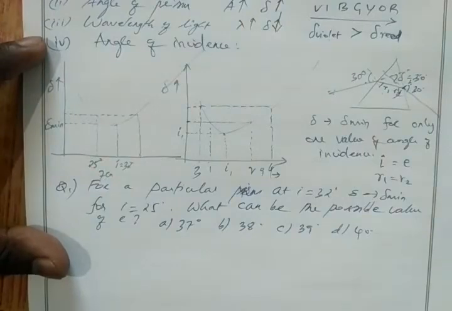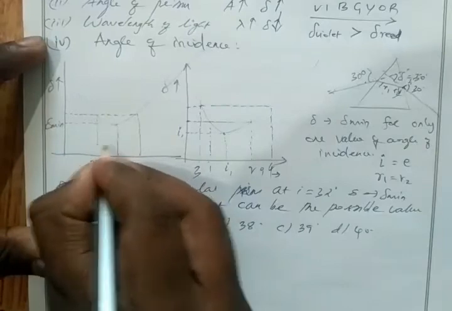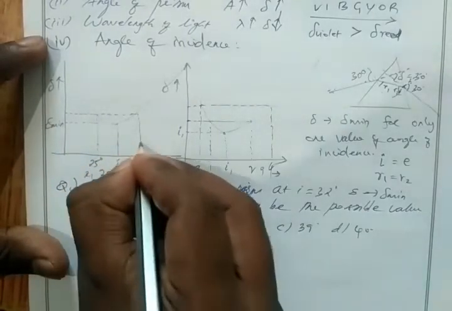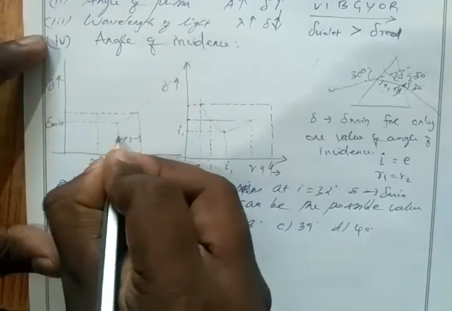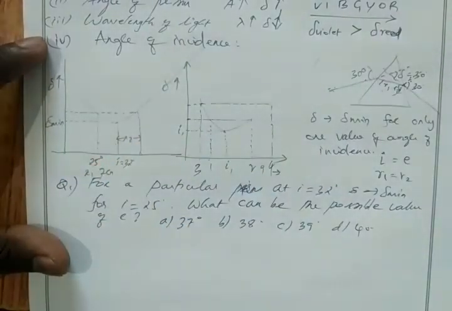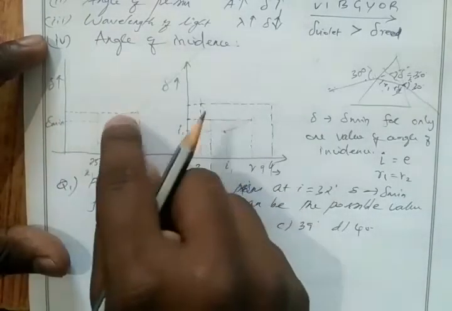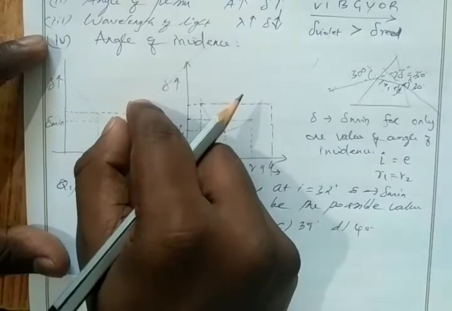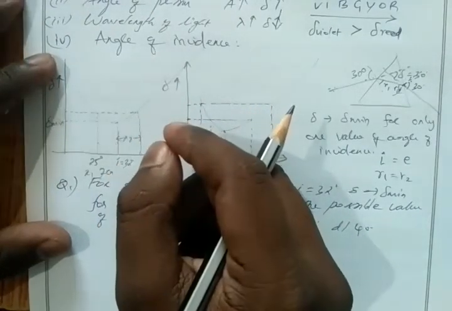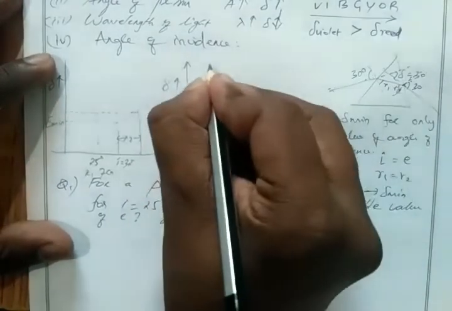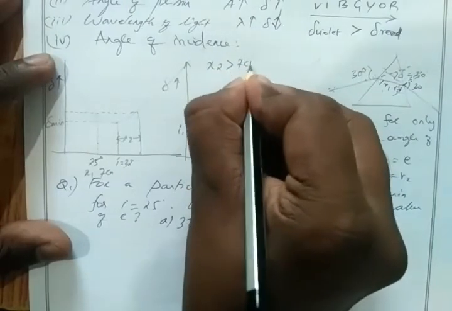Definitely more than 7. If I take this as x1, the distance between these two lines, and the distance between these other two lines as x2, then x2 will definitely be more than 7 centimeter. If you see this graph, here we have less curve, here we have more curve. So this distance must be more than this distance. So our x2 must be greater than 7 centimeter.